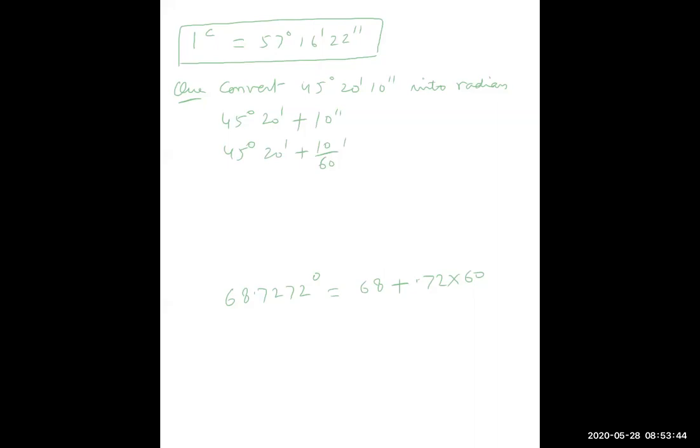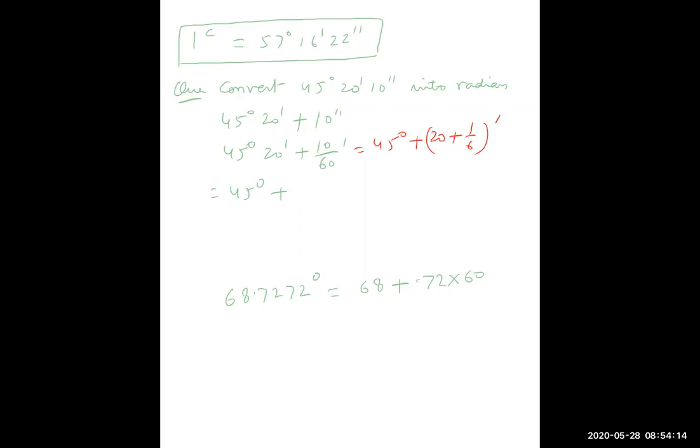Ten upon 60 minutes. So I can write this is equal to 45 degree plus 20 minute. 20 minute is 20 upon 60 degree plus 1 upon 6 minute. Or convert this directly, you can also convert it. This you can write 45 degree plus 20 plus 1 upon 6 minute.